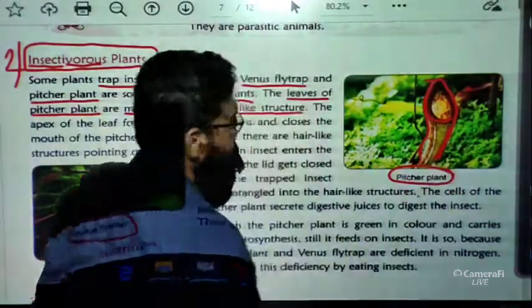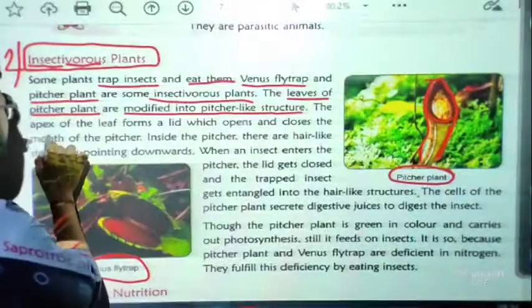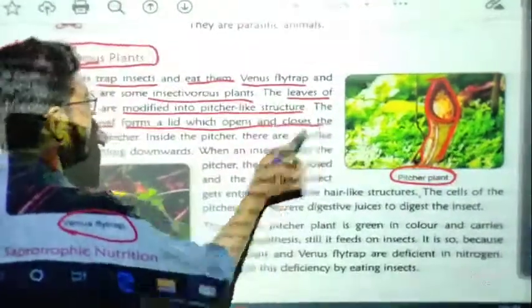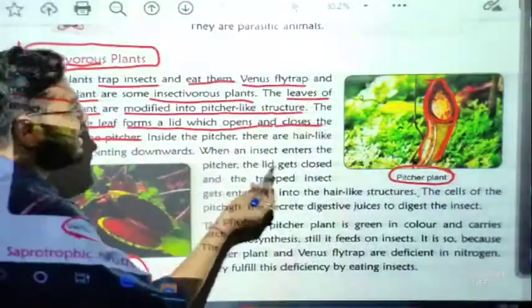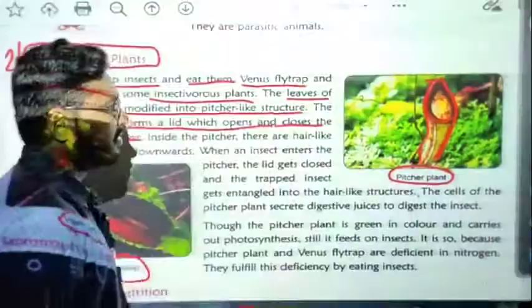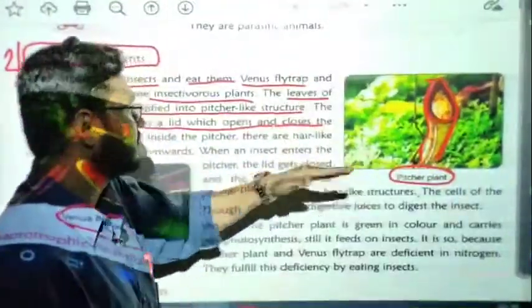Okay, this structure we can easily call a pitcher-like structure. The apex of the leaf forms a lid which opens and closes the mouth of the pitcher. Basically, the apex means the front part. You can see here it is like a lid. It just opens and closes.